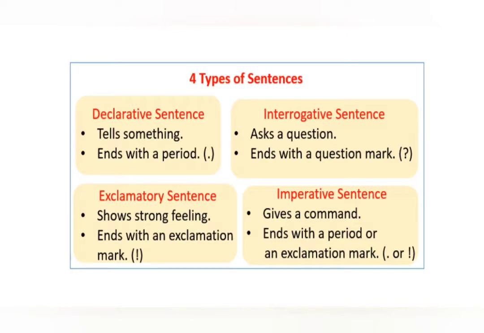Exclamatory sentence shows strong feeling or emotion and ends with an exclamation mark. Imperative sentence gives a command. It can also be an advice or a request. And it ends with a period, that is a full stop. Or sometimes you can also have an exclamation mark here. But generally, imperative sentences end with a full stop.